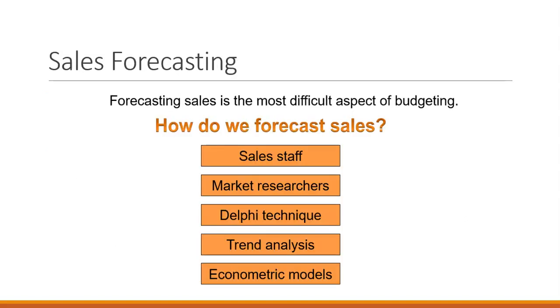So our operations budget always starts with a sales budget. In order to make a sales budget, we have to forecast our sales. We have many different ways to forecast sales. So we can use sales staff, market research, Delphi technique, trend analysis, and econometric models.